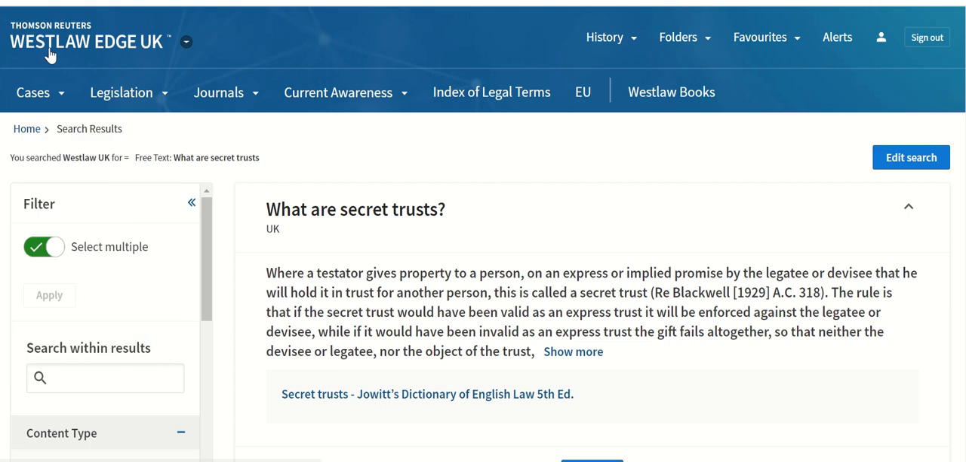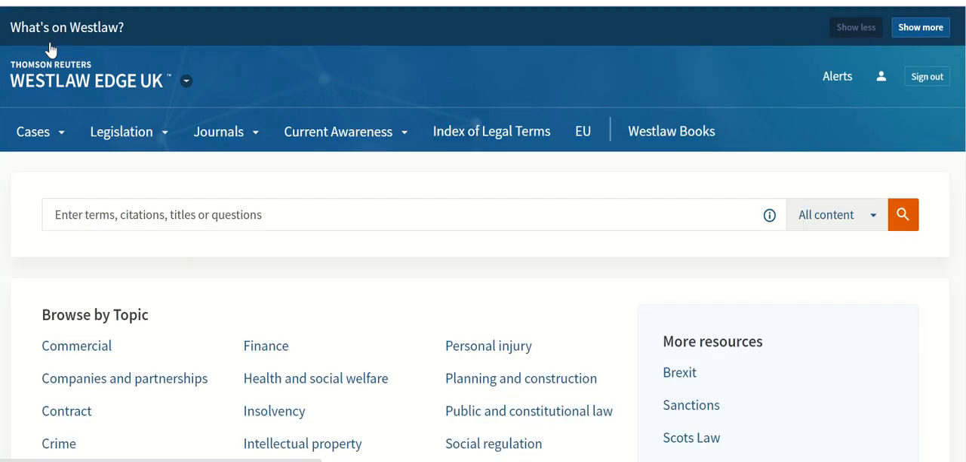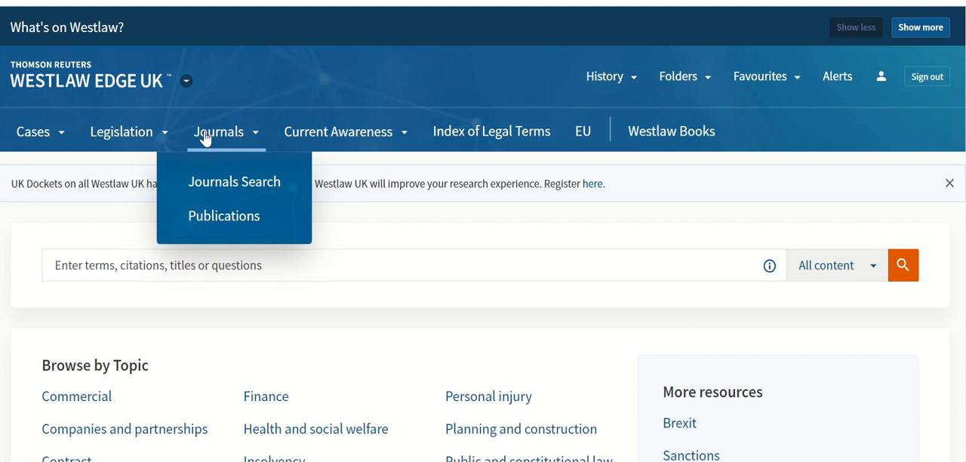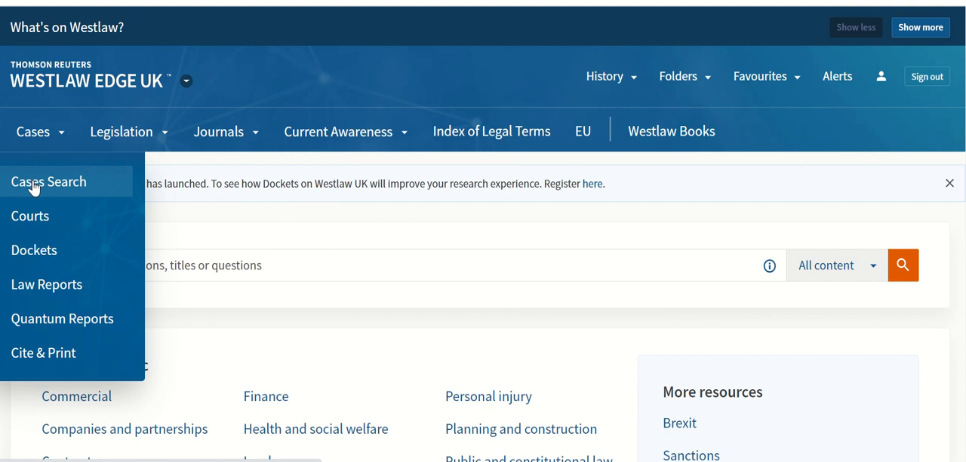So if I go back to the home page, another way of searching is to go into the specific part of the database, depending on what it is you want to find. So if you want to find cases, go into the cases search. This is because each search page has the relevant boxes that you need to use to search for that content.